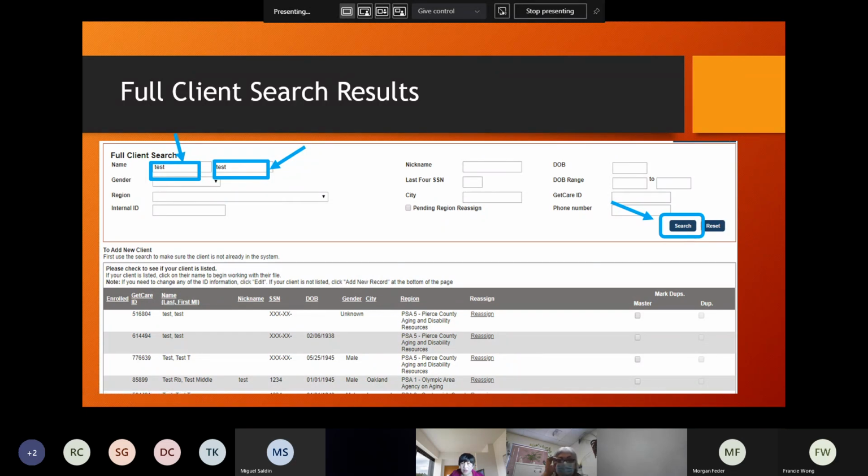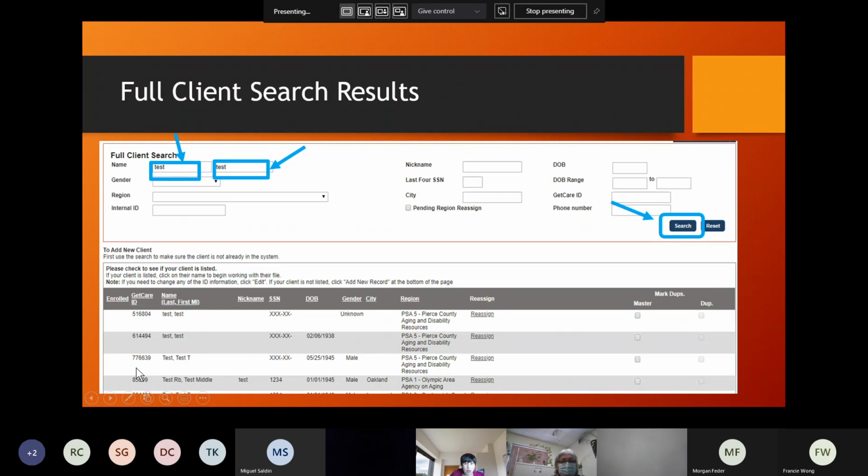Okay. And if you click search, then you see this gray bar, right? And under this gray bar, you will see all the results, the results of your search. So if you look at this, there's a GetCare ID number, right?